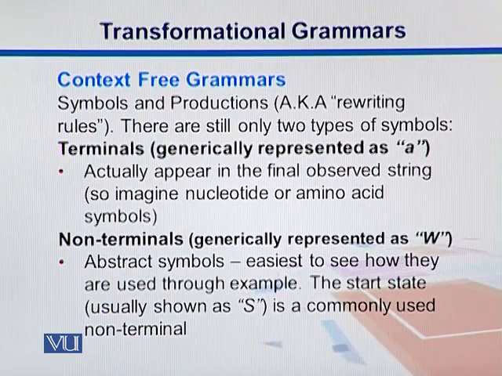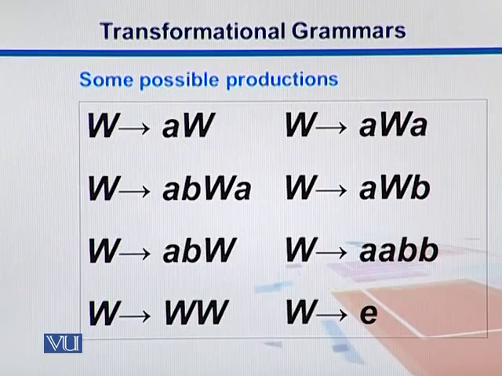We do have non-terminals. Generically they are represented by W. Sometimes we also have S. These are abstract symbols. They are easiest to see through examples. They usually start with the letter S and then this S expands into further letters. We'll look into the examples. Here are some possible productions. We have W, which is a non-terminal. That breaks up into A and W. Here A is a terminal and then W keeps on expanding further.